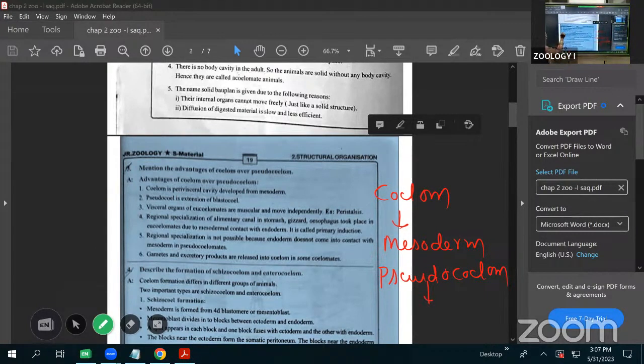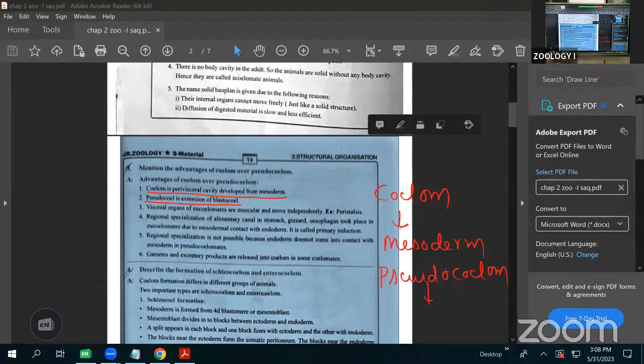Next, the coelom is the perivisceral cavity developed from the mesoderm. The coelom is a perivisceral cavity derived from the splitting of the mesoderm. The perivisceral cavity developed from the mesoderm is called a coelom, and the pseudocoelom is the extension of the blastocele. The blastocele present in the embryonic stage continues inside the adults also, and that we call a pseudocoelom.